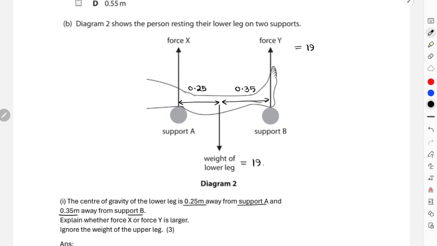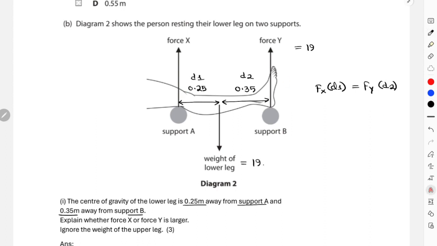Now, if the object is in equilibrium, the moment for force Y and the moment for force X should be equal. It doesn't matter what their moments are, they should be equal. So X multiplied by distance 1 is equal to Y multiplied by distance 2, where distance 1 is 0.25 and distance 2 is 0.35.